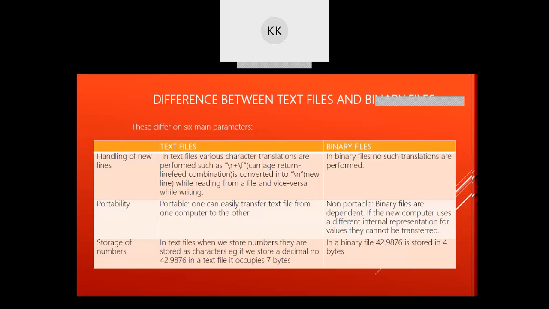So for each character, you will require 1 byte, because it is ASCII format. So 1, 2, 3, 4, 5, 6, 7. Here you will require 7 bytes. Whereas if you store it in a binary format, you will require only 4 bytes, because it's a float value.